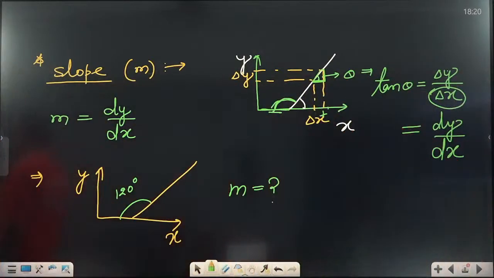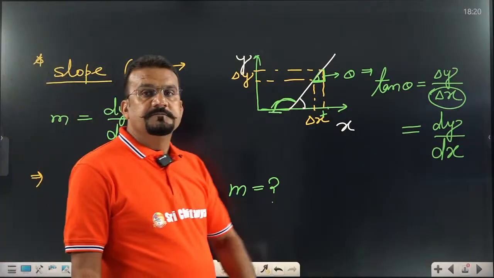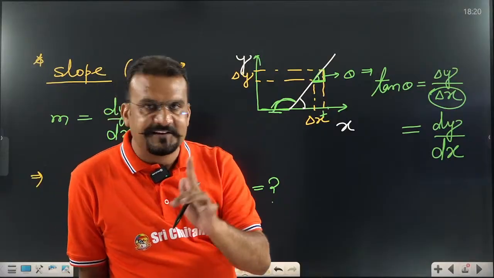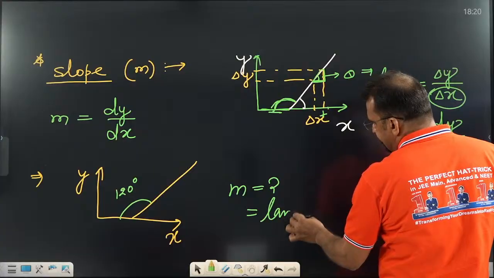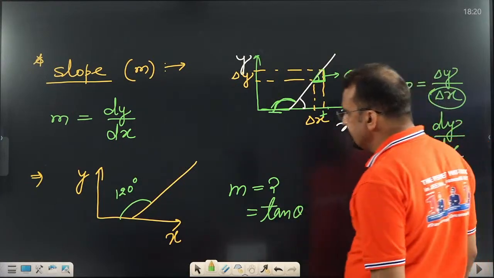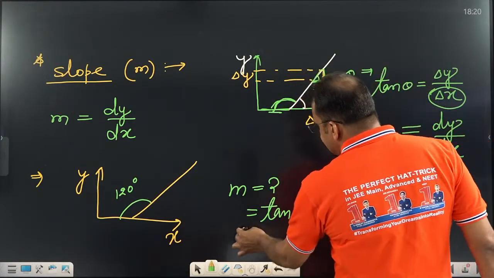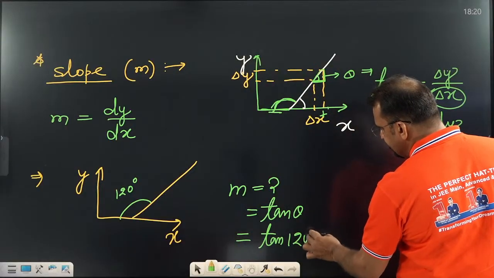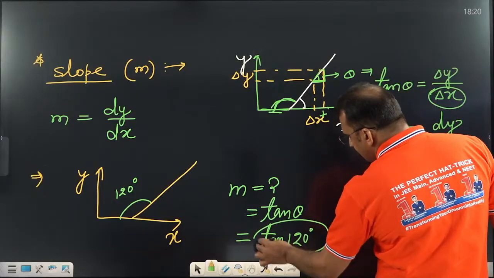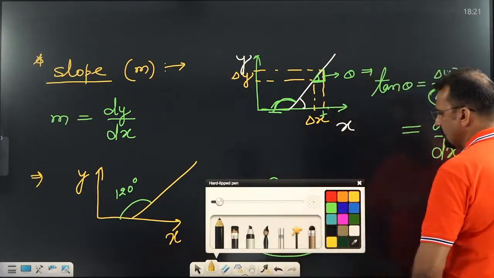First, you remember the definition. Yes, sir, slope means tan theta. That means we have to find tan theta. Some students, what will they do? Sir, it is given 120 degrees, so they are going to take tan 120 degrees. Is it right or wrong?